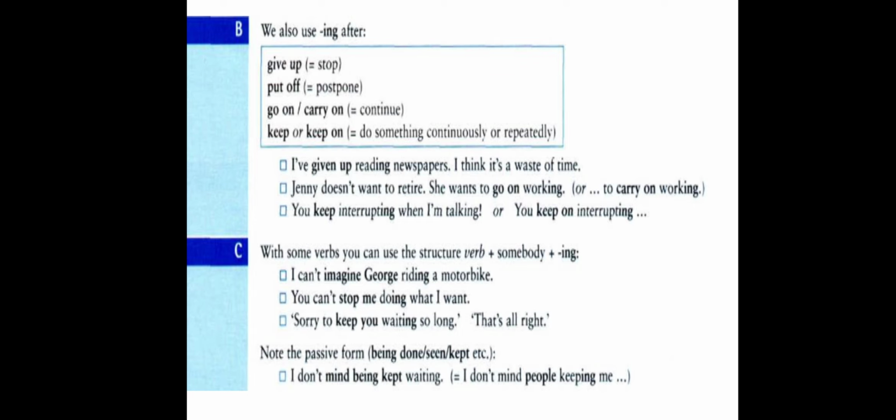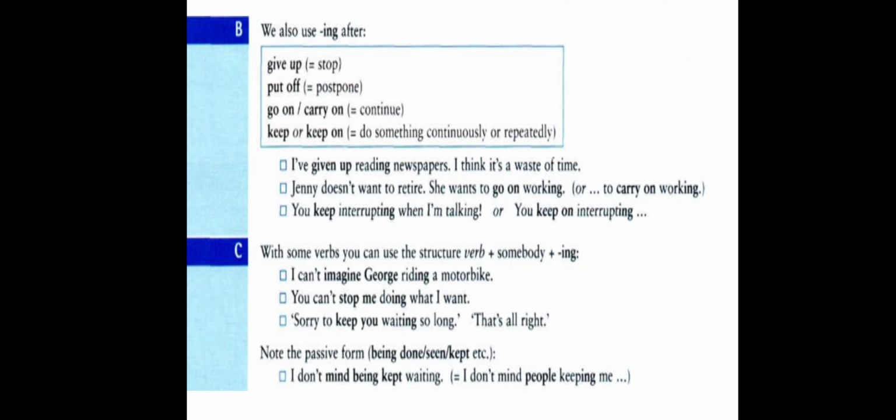So we say, I can't imagine George riding a motorbike. You have the verb imagine, and imagine is followed by verb plus ing, but sometimes also by the name of a person if it is not the subject of the main sentence. Here George is the doer of the action in the word riding.